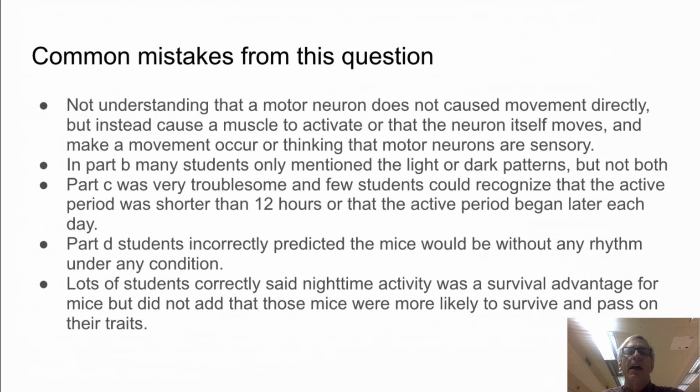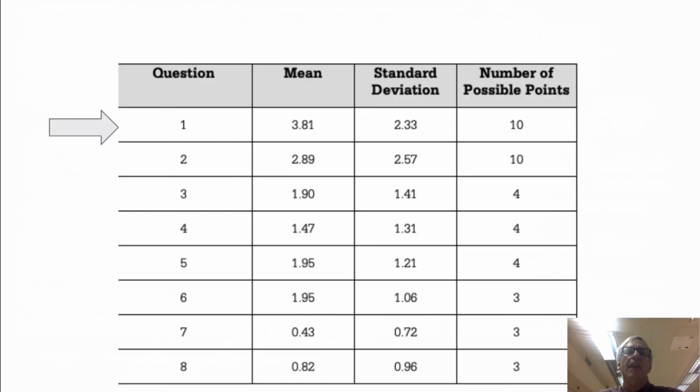And with the evolution question at the end, most students said, yeah, being active at nighttime would be a survival advantage, but they did not carry it on to the likelihood that you'd survive and pass on their traits. So the year this question was given, out of 10 points, the mean on this was 3.81. So it was a challenging question that year.